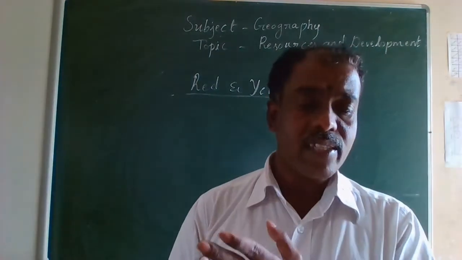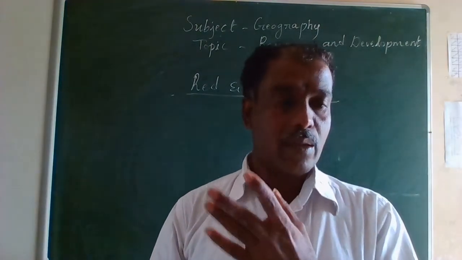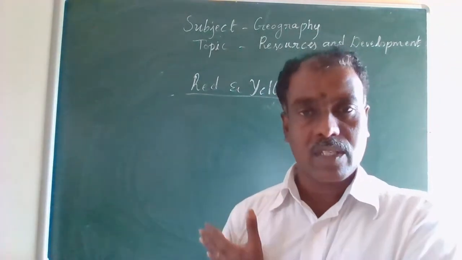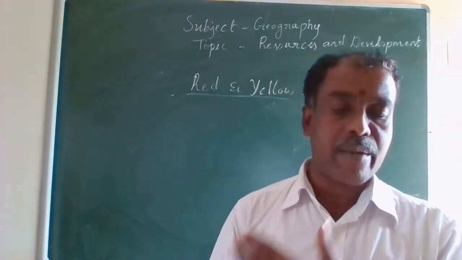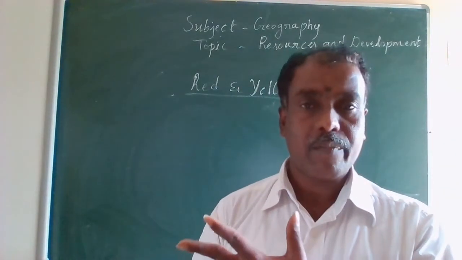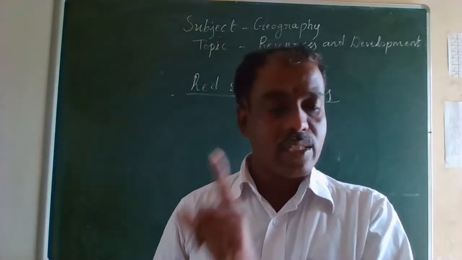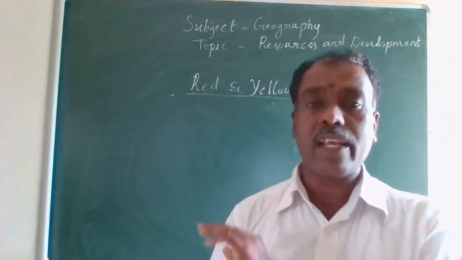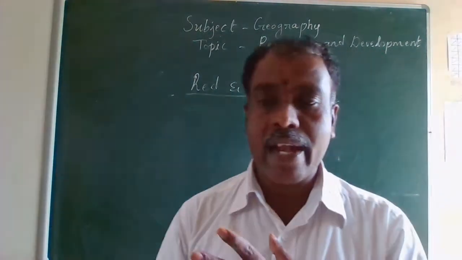See, these soils develop a reddish color, and why does it look red? Due to the diffusion of iron in crystalline and metamorphic rocks. This is the reason why this soil looks red or yellow. It looks yellow when it occurs in a hydrated form. So this is the brief description about the red and yellow soil.